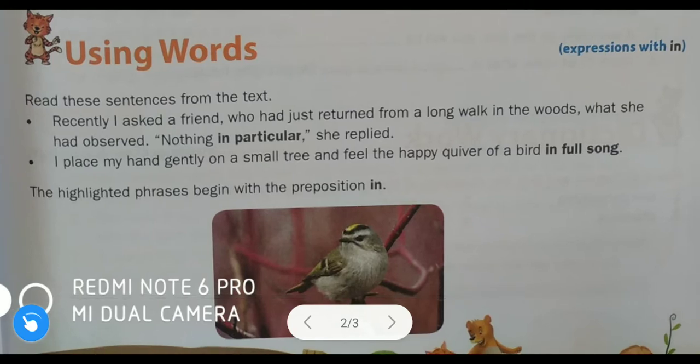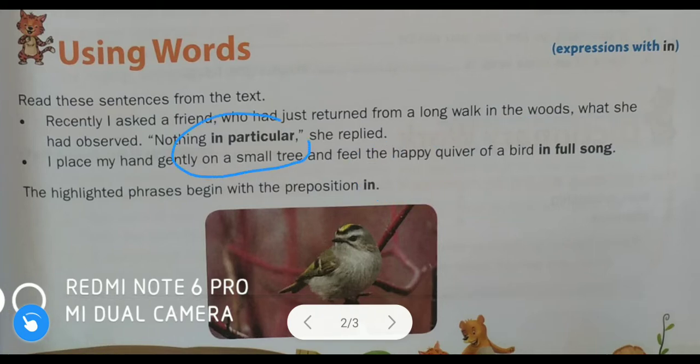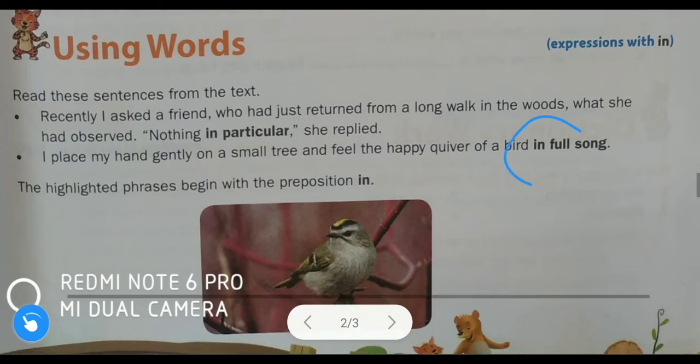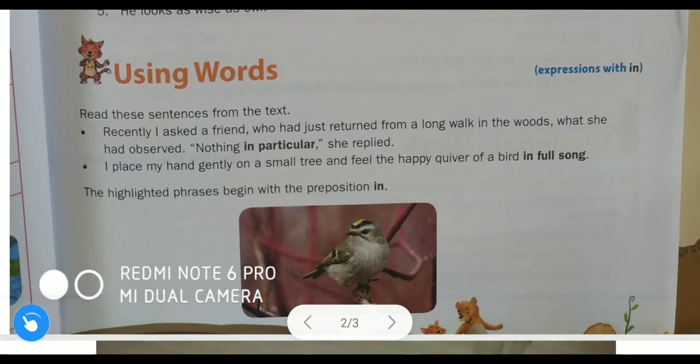So here see, one sentence is given which is from this lesson, and here also one sentence is given. Here they have highlighted two words, in particular and in full song. These are phrases. In particular is a phrase, and in full song is also a phrase.